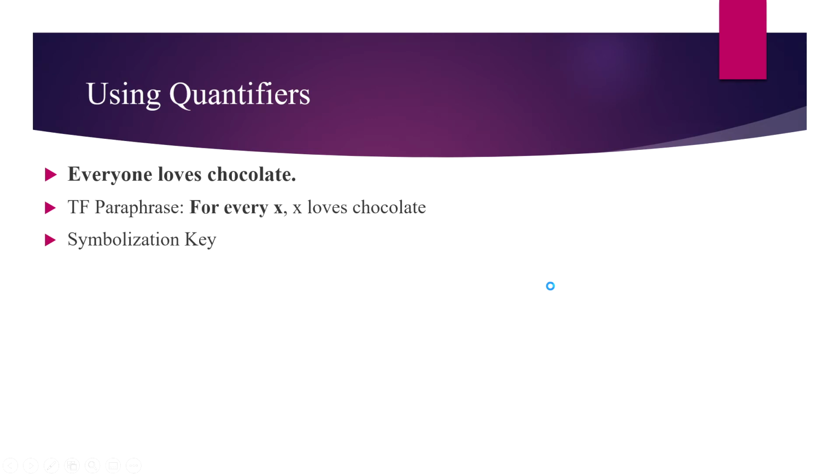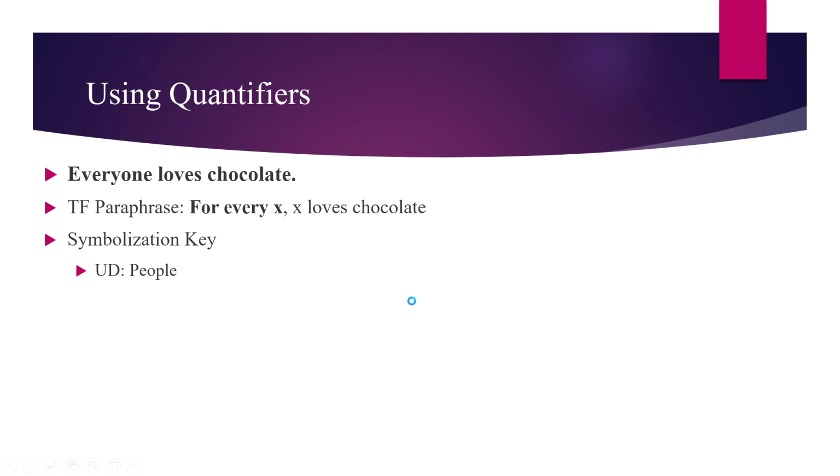Let's think for a moment about the universe of discourse. Just like the last example, the phrase everyone seems limited to people. For instance, no one would think that when someone says everyone loves chocolate, they also mean all dogs love chocolate. In fact, chocolate is really bad for dogs.